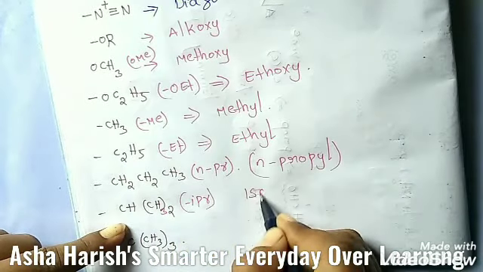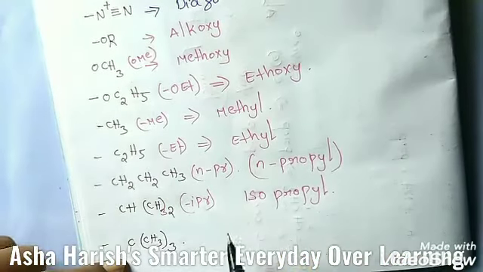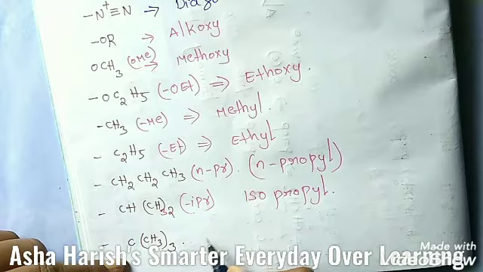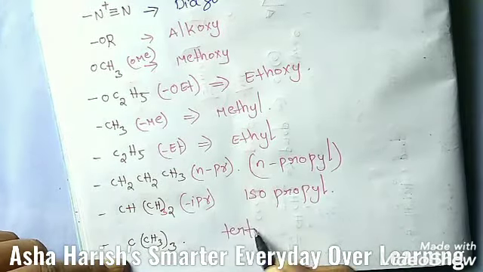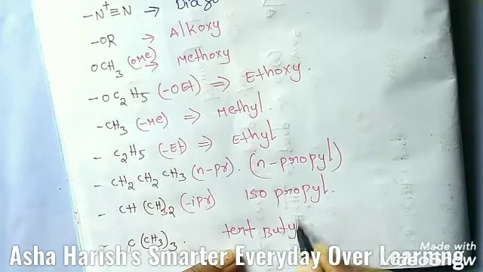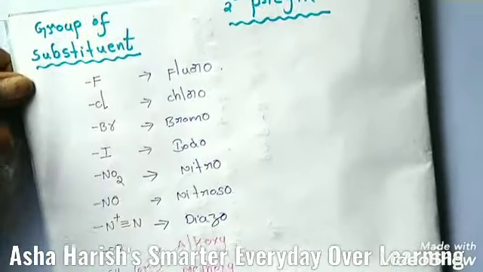If you find that, it is known as isopropyl. And students, the last one is CH3 thrice, 3 times. If you see this type of arrangement, that is tert-butyl. Simply you can write like this, the group of the substituent and what is the secondary prefix here.